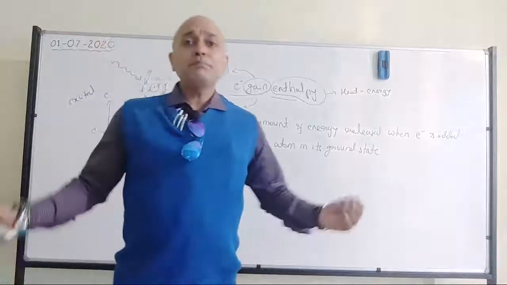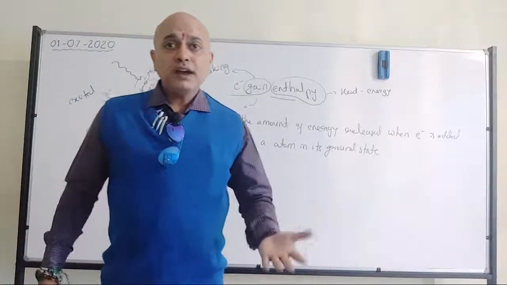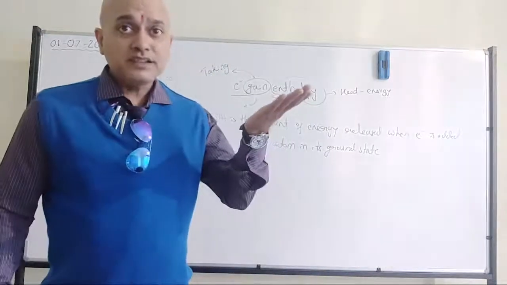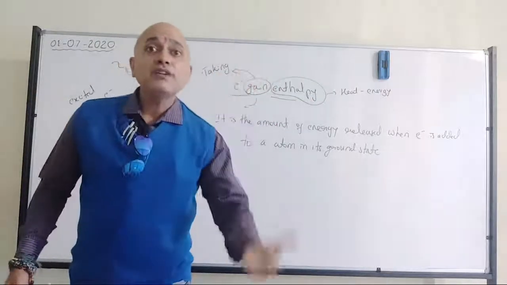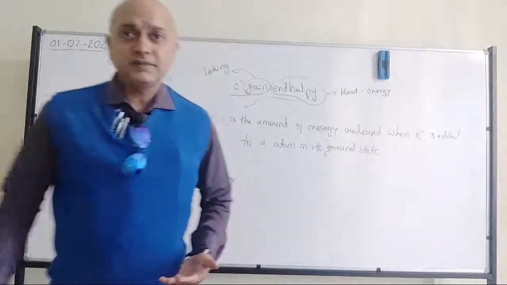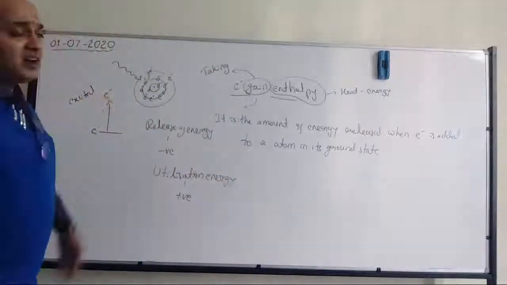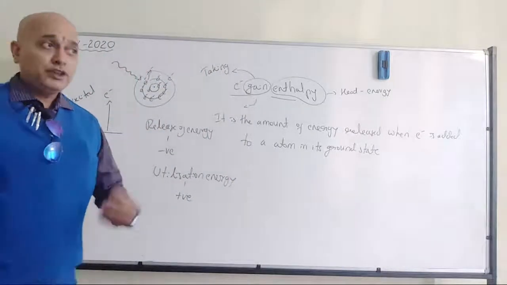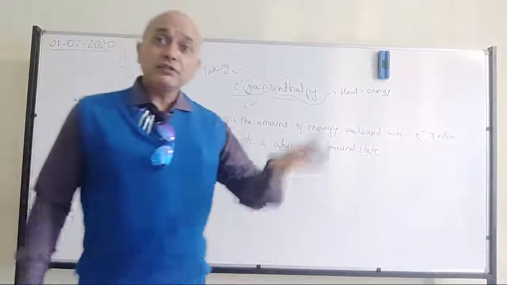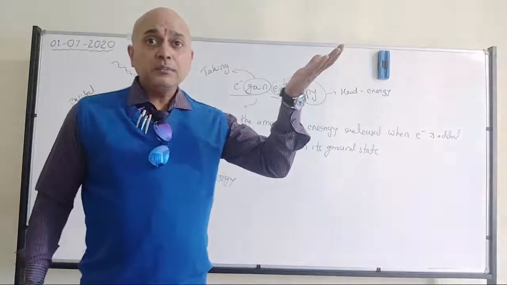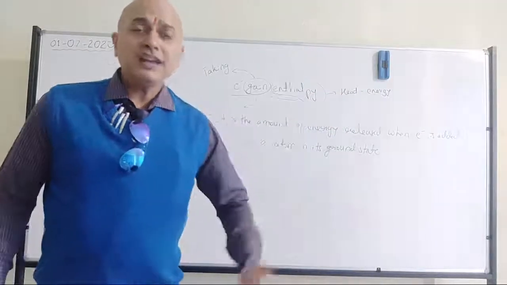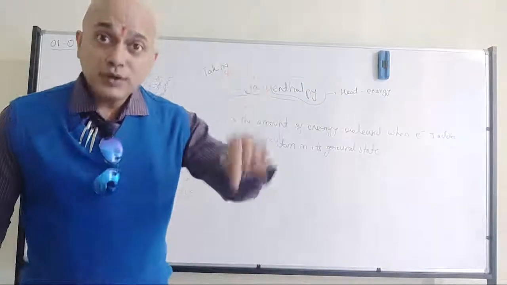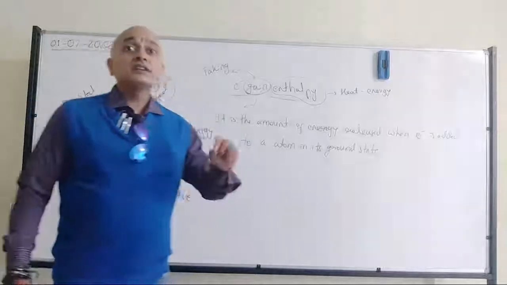When you are skipping or jumping, you are above the ground because you have applied energy and jumped, but you will come back once again to your ground state. The same logic is applicable for electrons also. When you supply the energy, they will go to the excited state, but when you remove the energy supply, they will come back to the original state. That original state is called the ground state.